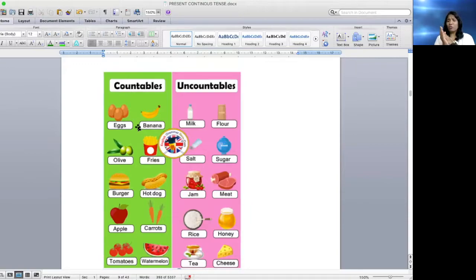Whereas in uncountable nouns, you are unable to make plurals. Milk, it's always milk. Salt, it's salt. Jam, it's jam. Rice. You cannot make rice, milks, honeys, cheeses. No, you are not supposed to do that. In uncountable nouns there is no plural formation, whereas in countable nouns you can make plurals.